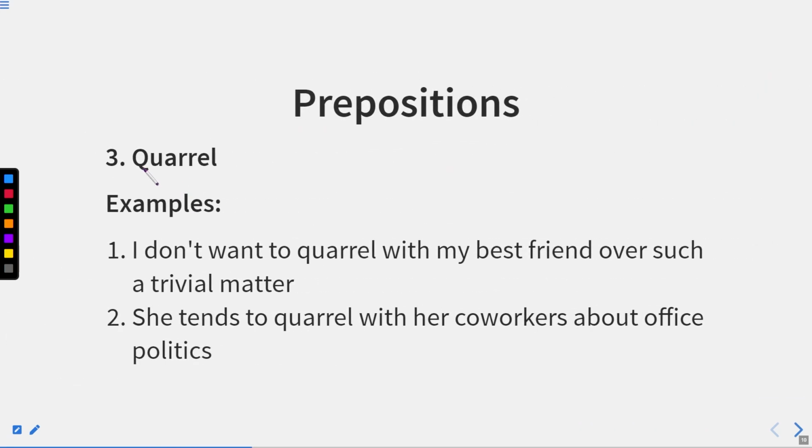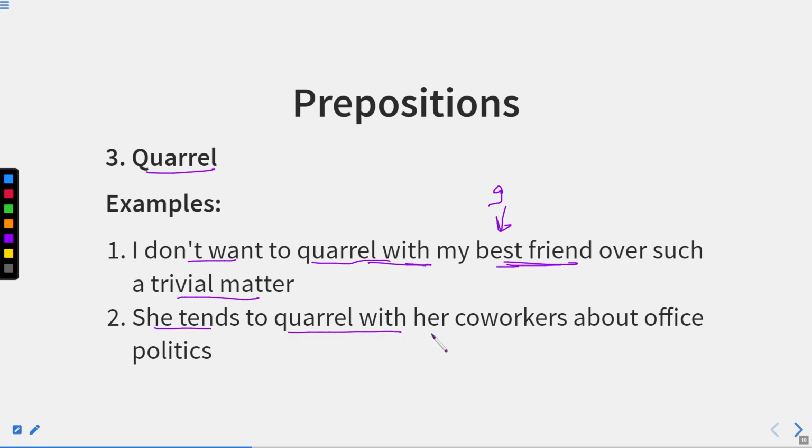We have a word quarrel. Now what happens whenever we have a word quarrel? Quarrel means to fight. Now, I don't want to quarrel with my best friend. Quarrel with means that there are two persons. One person is I and another person is best friend. So these are two persons who are quarreling with each other. So quarrel with my best friend over such a trivial matter. So we can use quarrel with.